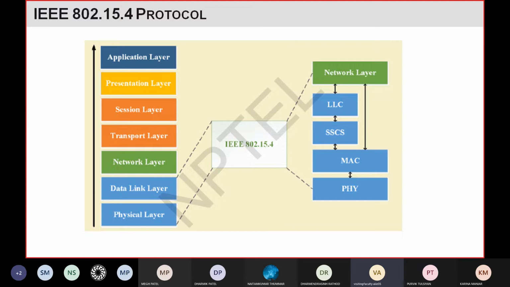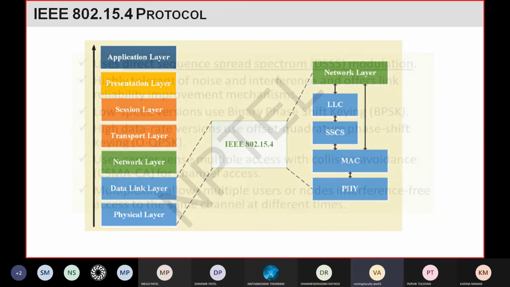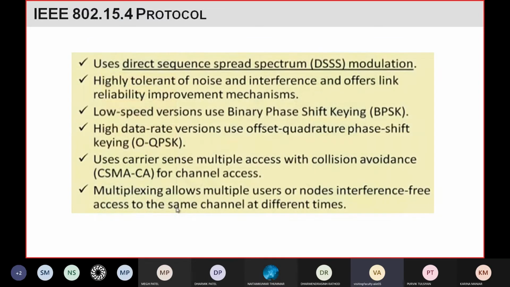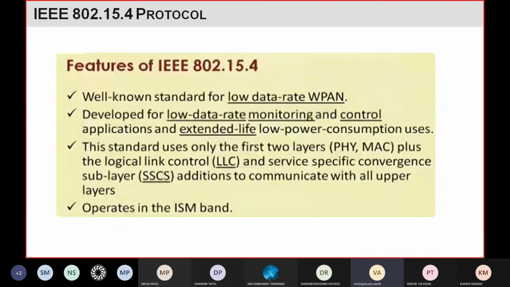uses these two, the data link and physical layers of the OSI model. And you can see in this protocol, IEEE 802.15.4, along with the physical and media access layer, two more layers or protocols, LLC and SSCS. These are the logical link control and the service specific convergence sublayer.